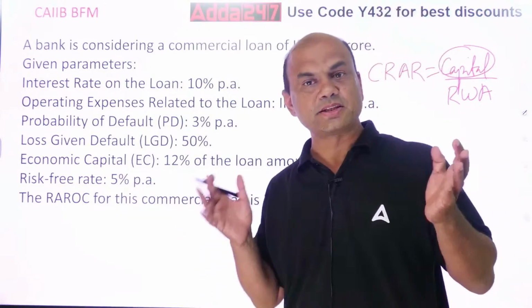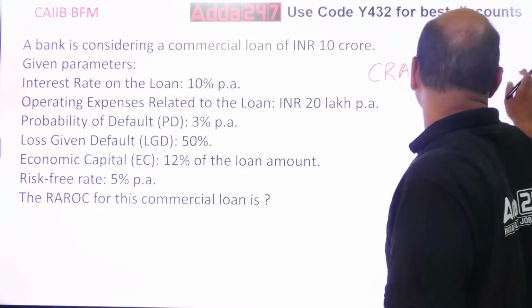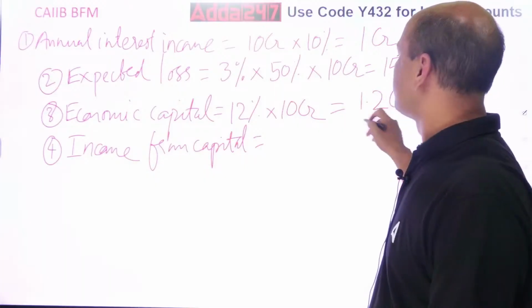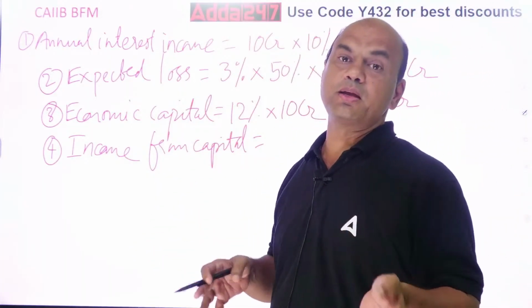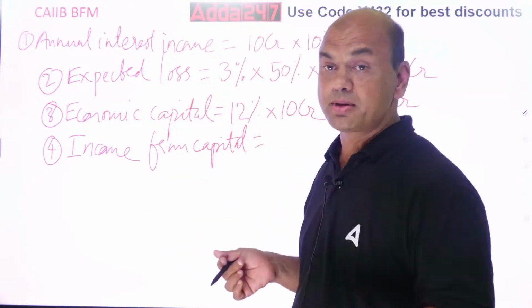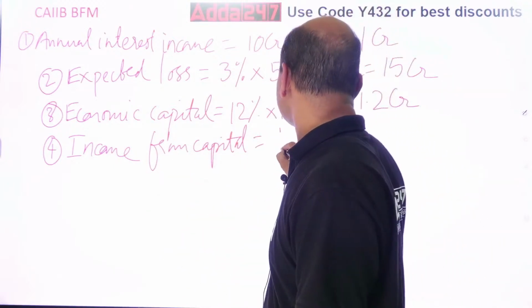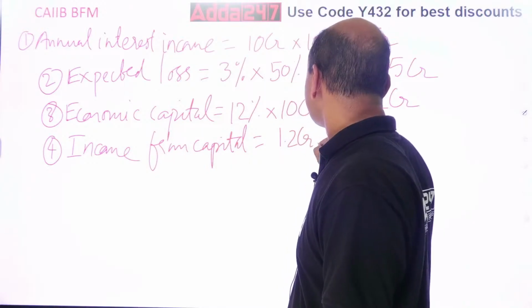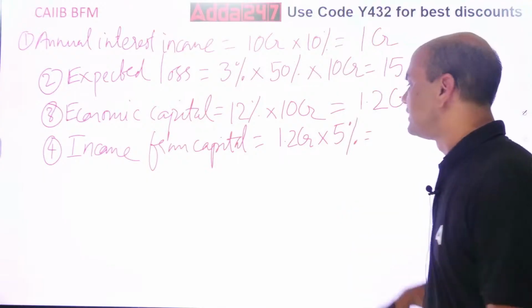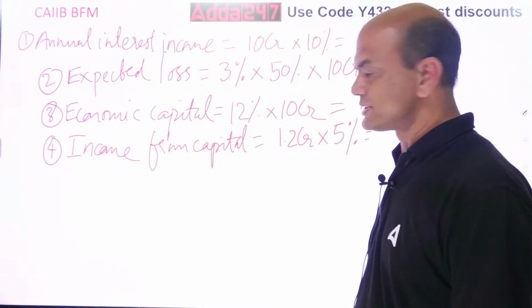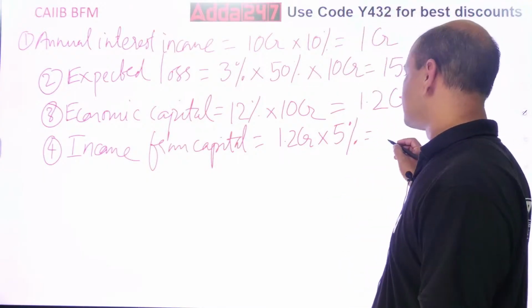So if I keep this capital of 1.2 CR in FD instead of giving it as loan, then what income will I be getting? That is equal to 1.2 CR into 5%. 12 5s are 60, right? So it is 6 lakhs.